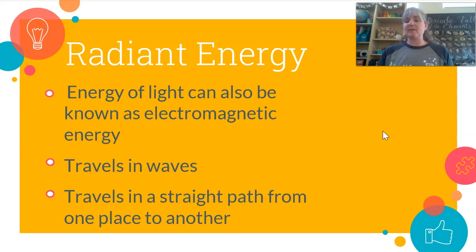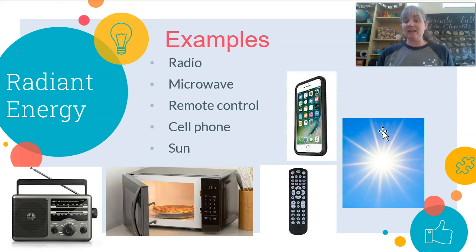What we learned about with radiation before was like sunlight, right? So the sun is definitely an example of radiant energy. It's energy traveling in waves. It travels in a straight line. We've got other types of energy.